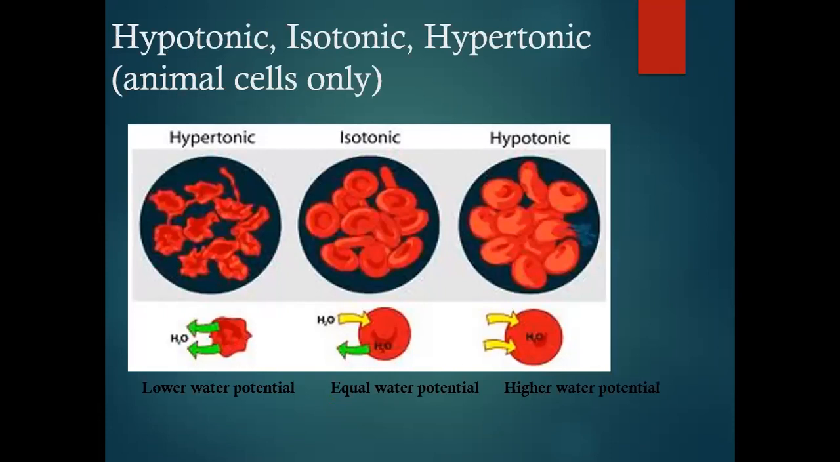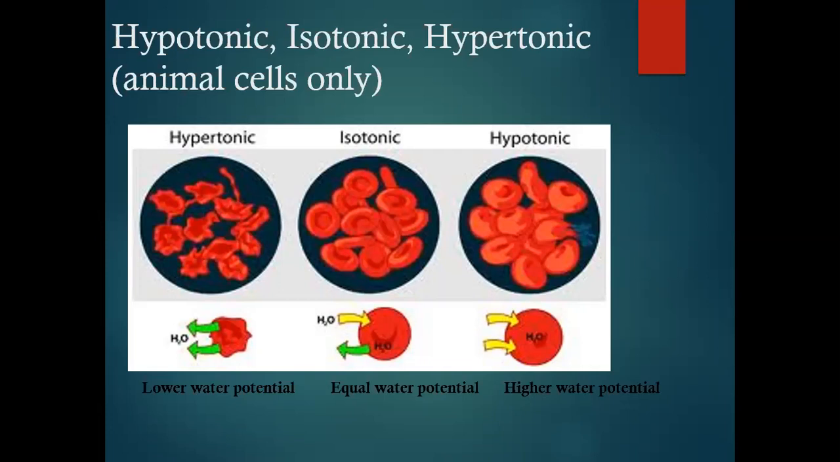Now, what are hypotonic, isotonic, and hypertonic solutions? This is for animal cells. A hypertonic solution has lower water potential. Isotonic has equal water potential, and hypotonic has higher water potential.